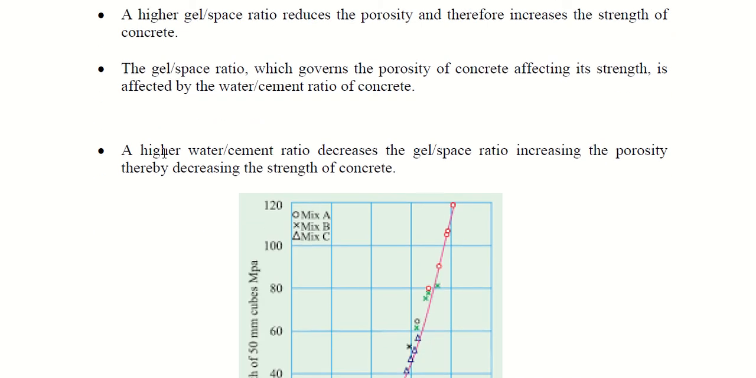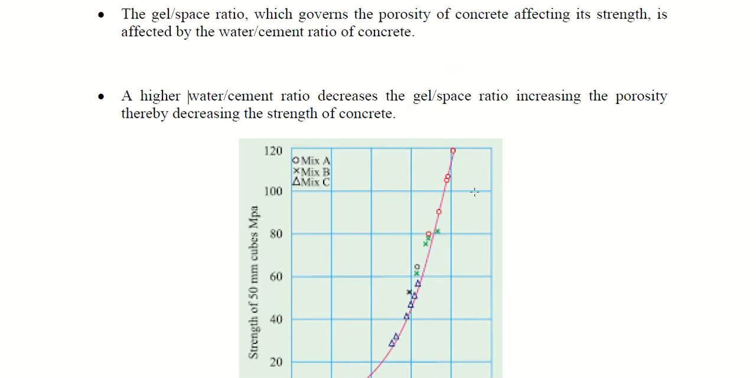Another point to remember: a higher water cement ratio decreases the gel space ratio, increasing the porosity. We already discussed that the more the water cement ratio, the less the strength. This is the reason. When you use a higher water cement ratio, the formation of gel becomes less, because the space where the gel is to form is filled by excess water. So no space is left for formation of gel. Less space means less formation of gel, which means less strength.